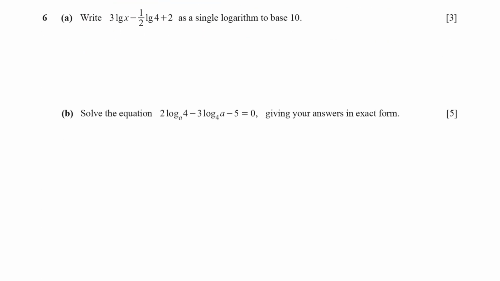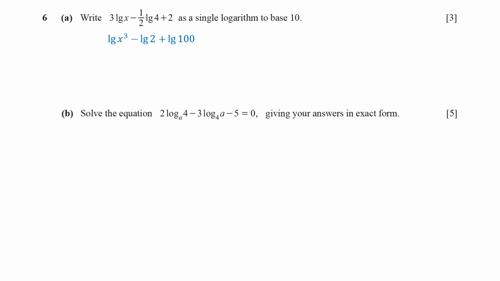In question 6, the given expression is written into a single base 10 logarithm. First, we apply the power rule, so the first term becomes the logarithm of x cubed, and the second term becomes the logarithm of the square root of 4, which is equivalent to the logarithm of 2. 2 can be expressed as the logarithm of 100.